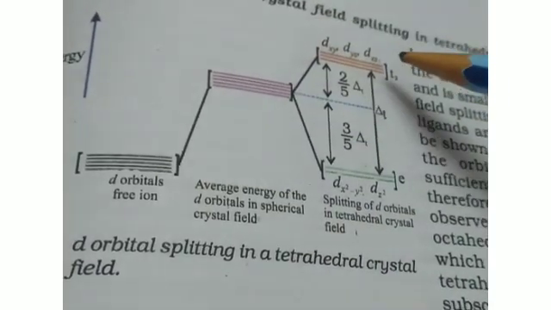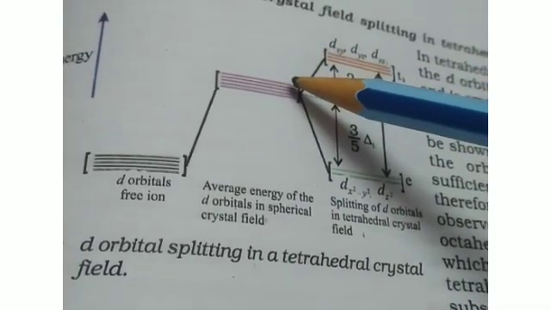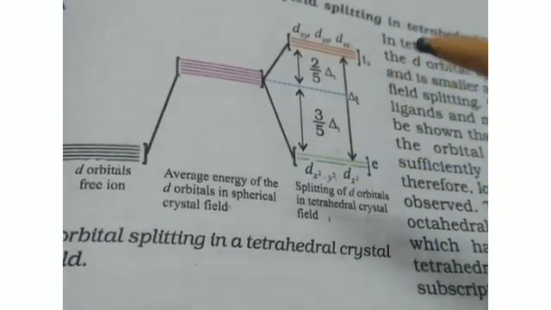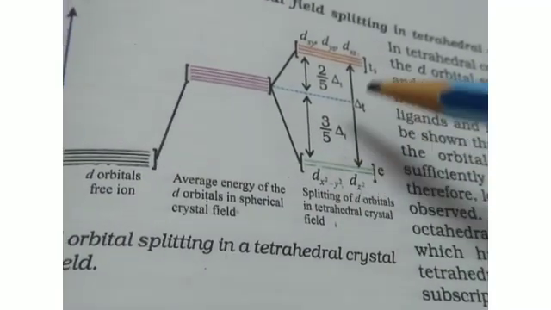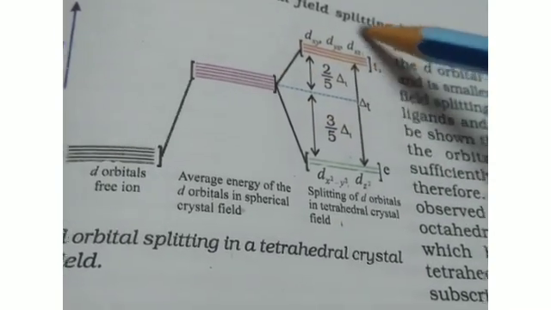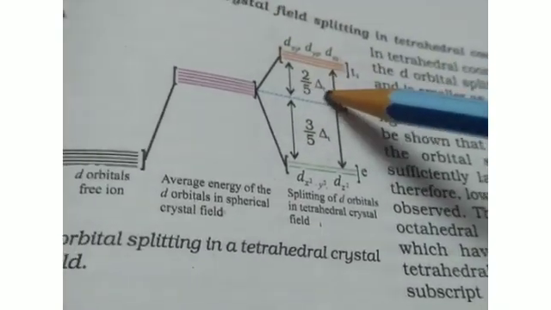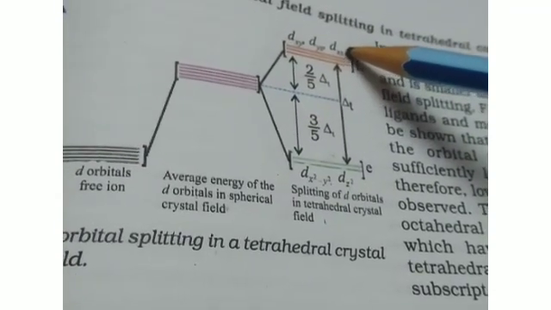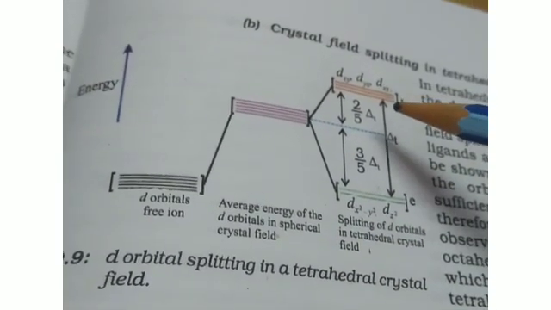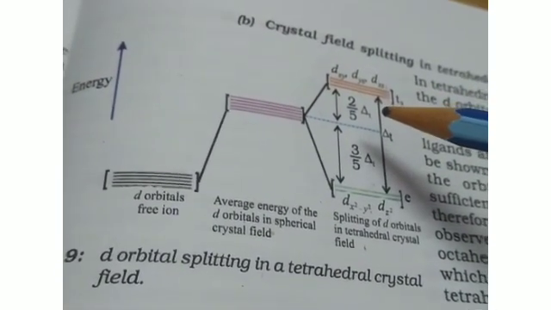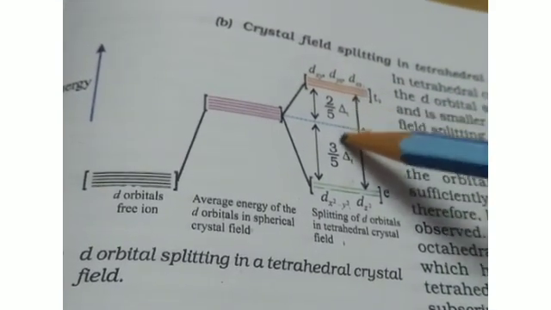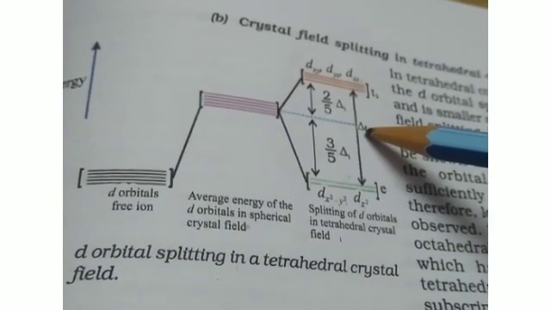Since these T2 orbitals are closer to the approaching ligands, their repulsion is more than that of the E orbitals. As a result, these T2 orbitals will suffer more repulsion, and the energy of the T2 increases relative to the E. The energy gap between the two sets of orbitals is designated as delta T, and this T stands for the tetrahedral complex.